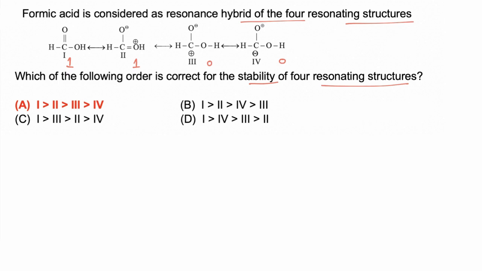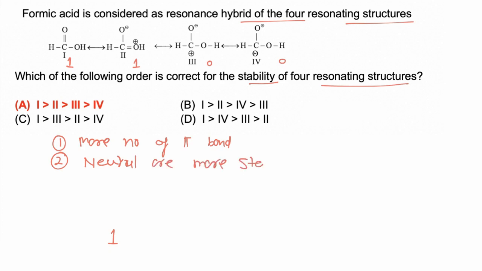Now comparing 1 and 2, 1 is neutral while 2 is charged. First we have to find which molecule has more pi bonds, and so 1 and 2 are more stable. Now comparing 1 and 2, 1 is neutral while 2 is charged, and neutral structures are more stable than charged ones. So out of 1 and 2, 1 is more stable because 1 is neutral while 2 is charged.